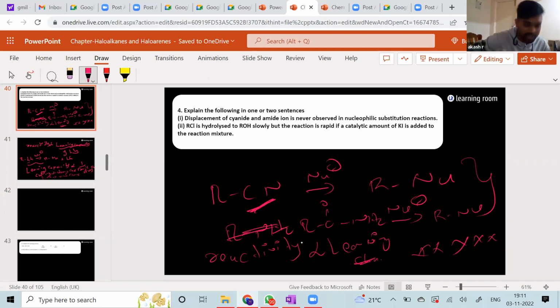No. If you have, for example, CH3C triple bond N, this carbon atom is sp3 hybridized and this carbon atom is sp hybridized. There is a huge difference in hybridization, and so there is going to be some electronegativity difference, and that is why the bond is stronger.